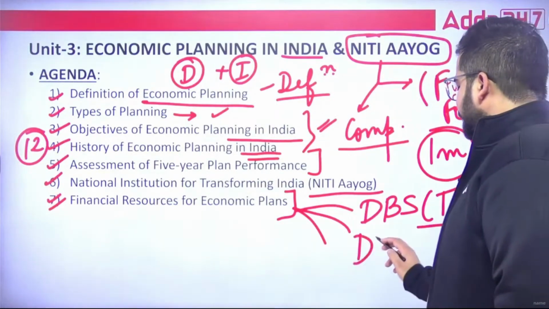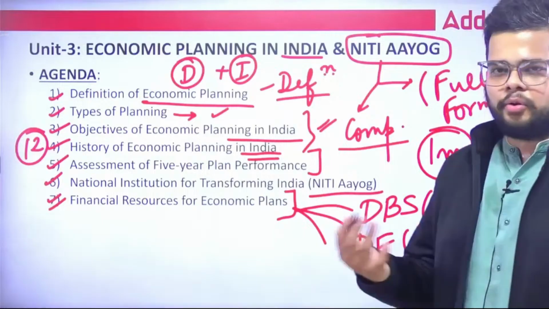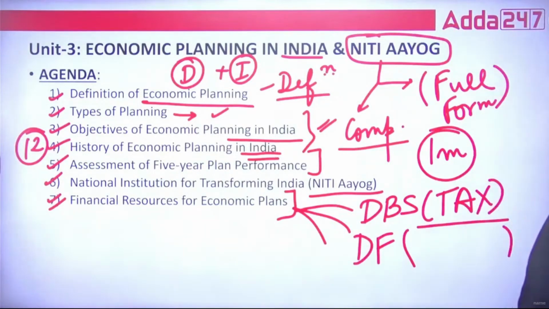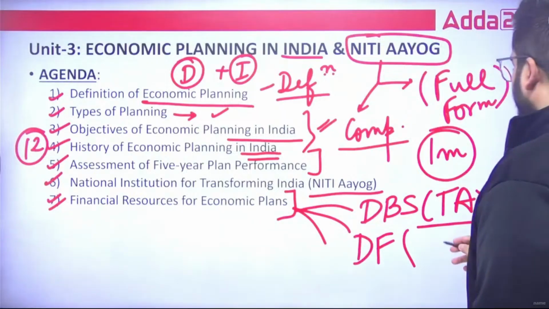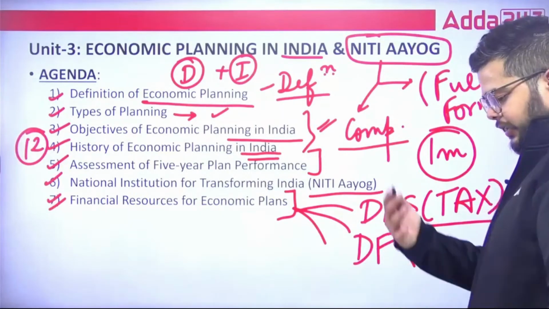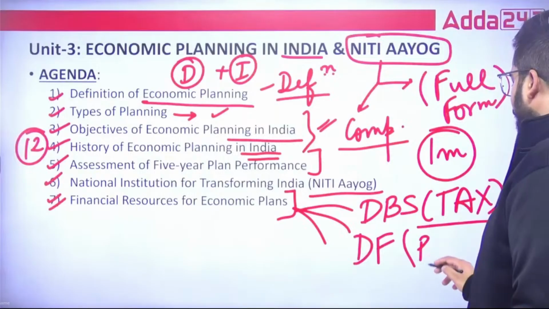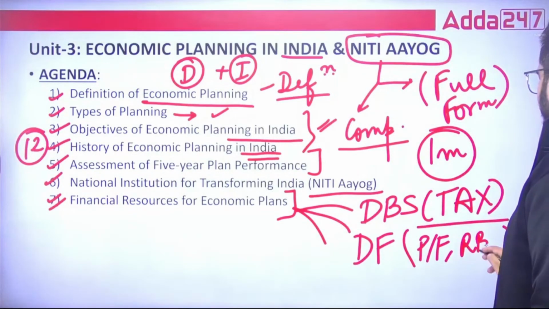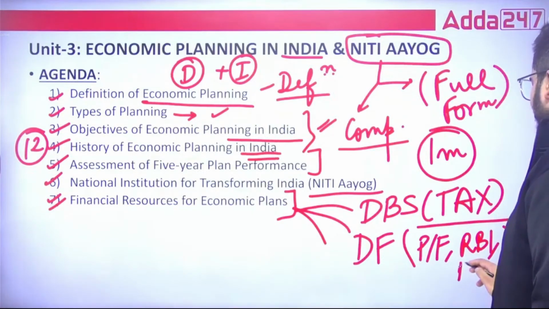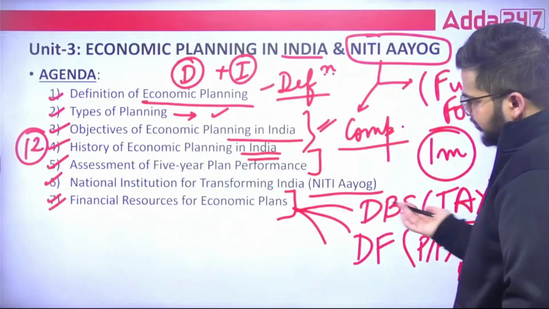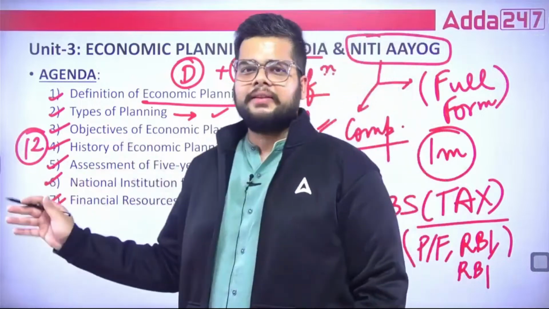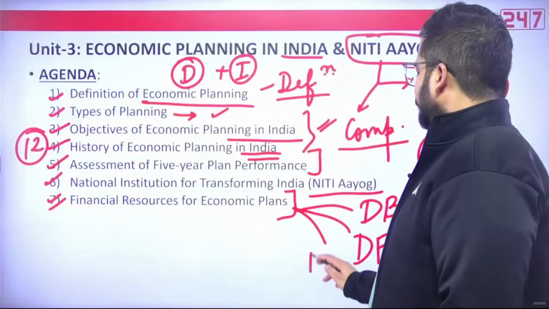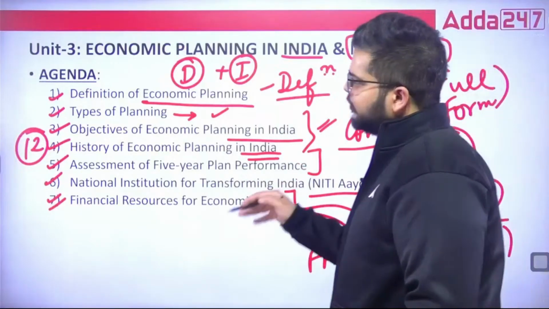Then we have deficit financing via three major sources. The Government of India negates this deficit of the budget via borrowings from the public, borrowing from foreign governments, along with RBI direct borrowing and the cash balance from the RBI. So these are the three major sources of deficit financing when we talk about the financial resources in our country. The third one is foreign assistance.